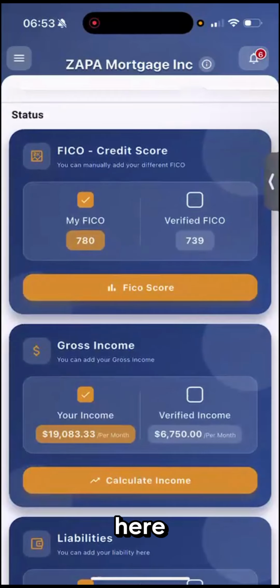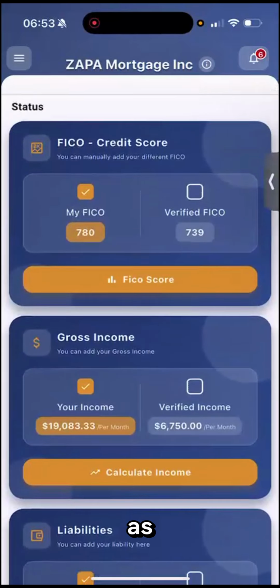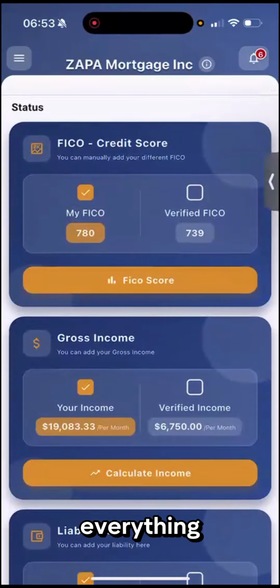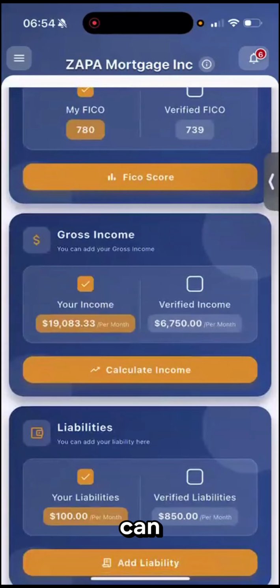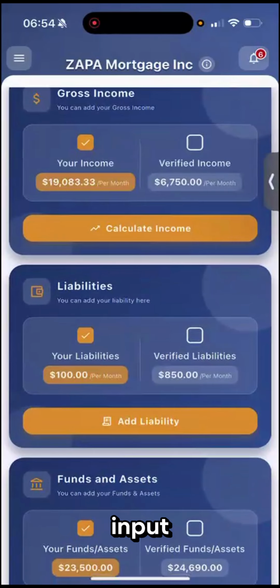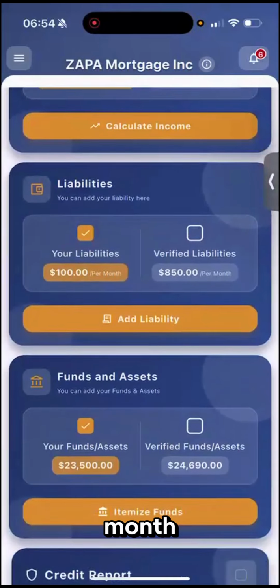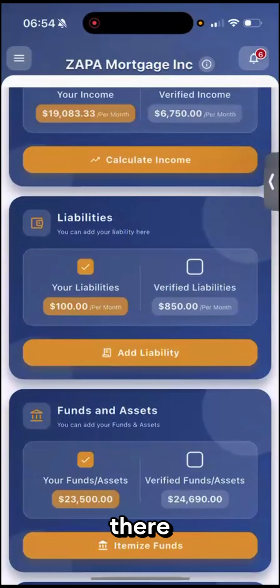Same thing goes here. There are 4 boxes that I need to do. As you know, I can do everything a loan officer or a loan originator is going to do. I can input my credit score. I can input my income. I can input my liabilities. What is the monthly payment that I have to pay every month? And I can also put my funds there.